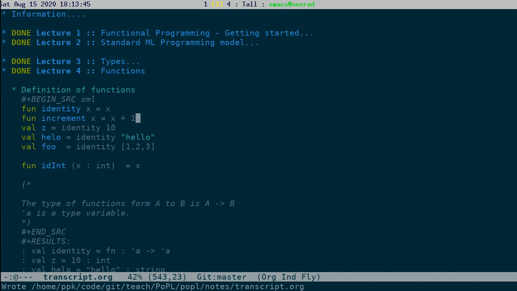now you see increment has type int to int. Why did it become int to int and not quote A to quote A? Because I have written here that it is x plus 1, and you can do plus 1 only if x is an integer. So from this point it infers that x has to be an integer, and hence increment should be a function which takes int to int.